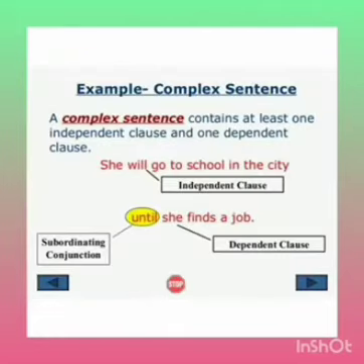She will go to school in the city until she finds a job. "She will go to school in the city" is a main clause or independent clause. "Until she finds a job" is a dependent clause, where "until" is a subordinating conjunction. We will discuss subordinating conjunctions in the coming slides. Now, let us move to the next example.